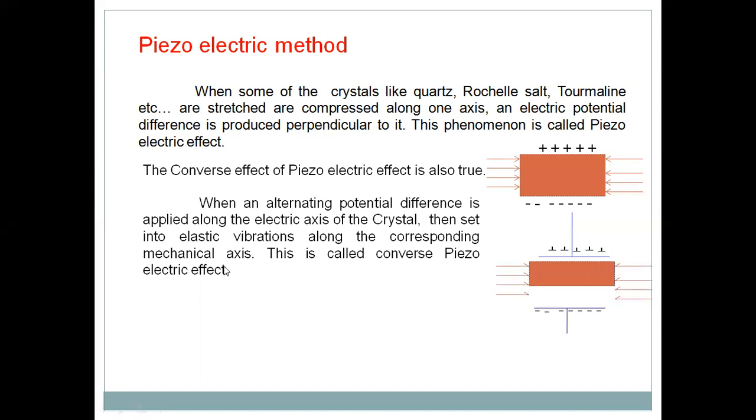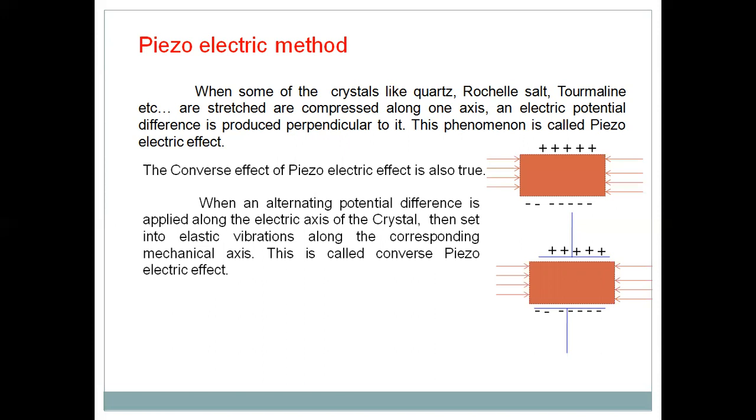For example, this is the quartz crystal. We are applying along this direction. This is positive charges, negative charges, some potential difference is applied. Then there are compressions or stretching in the same crystal. So if it is alternating current, there are changes in these compressions and stretches. So they are set into vibrations.